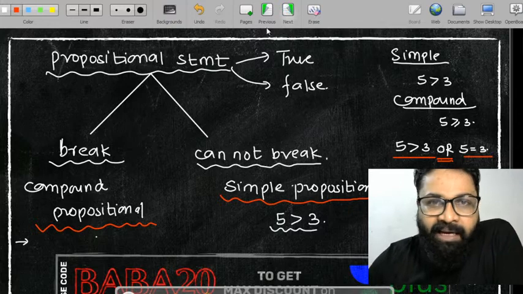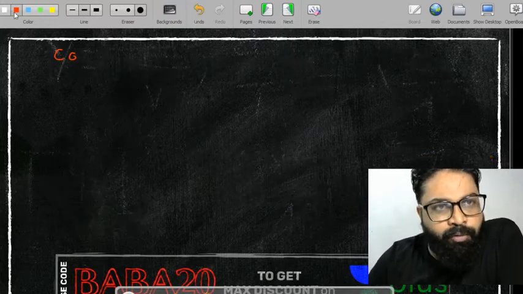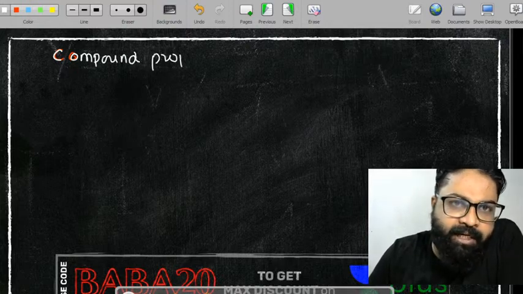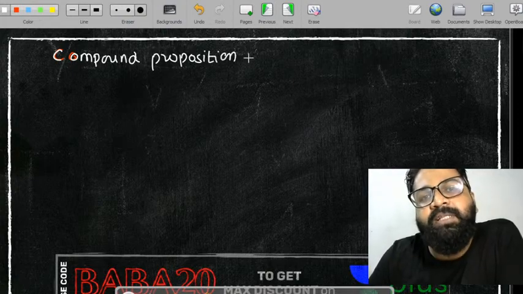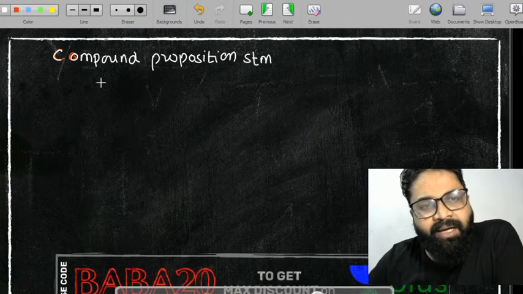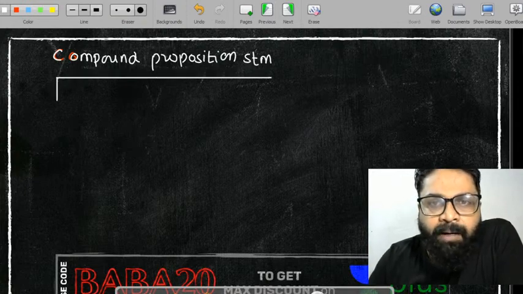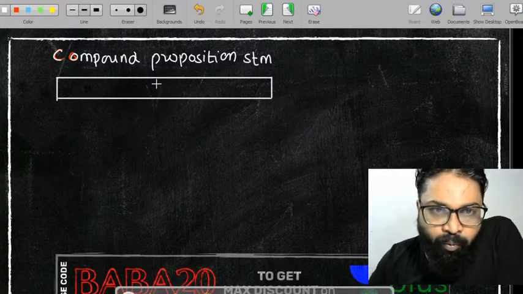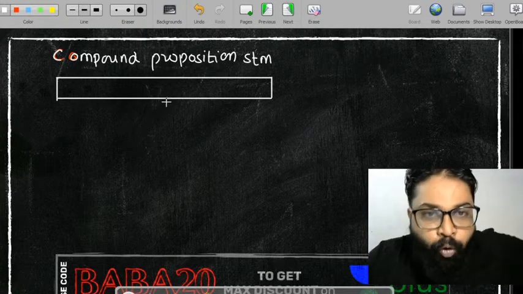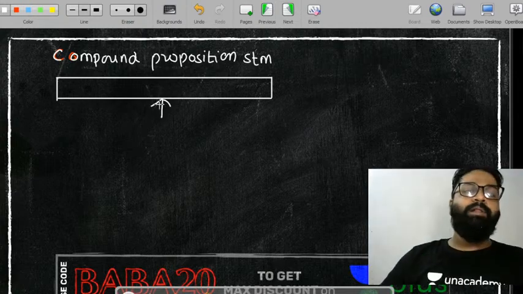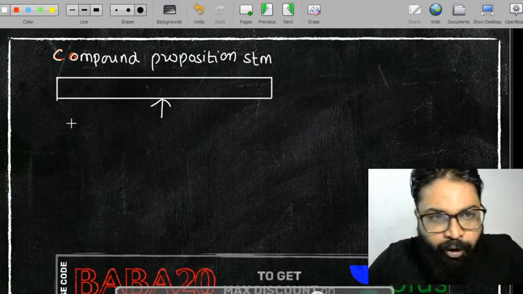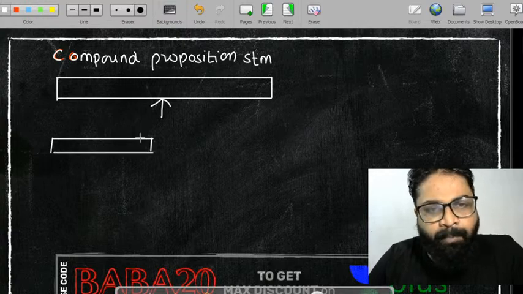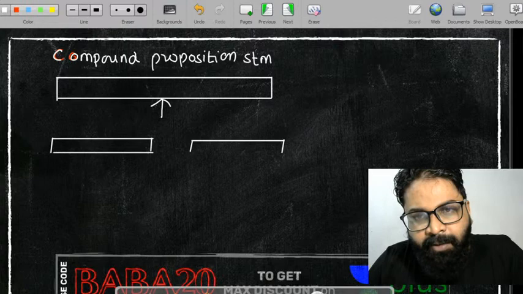अब इसको थोड़ा और डिटेल में पढ़ते हैं. Suppose if you will be having a compound propositional statement, so we can break this compound propositional statement. लेकिन जब हम ब्रेक करते हैं तो उसके ब्रेकेबल पॉइंट्स पे ब्रेक करते हैं. मैं हर एक जगह पे ब्रेक नहीं कर सकता. I am going to break on the breaking points. So when you will try to break it, it will try to convert into two parts: एक सिंपल स्टेटमेंट यहाँ पे आ जाएगा और दूसरा सिंपल स्टेटमेंट you will be getting over here.